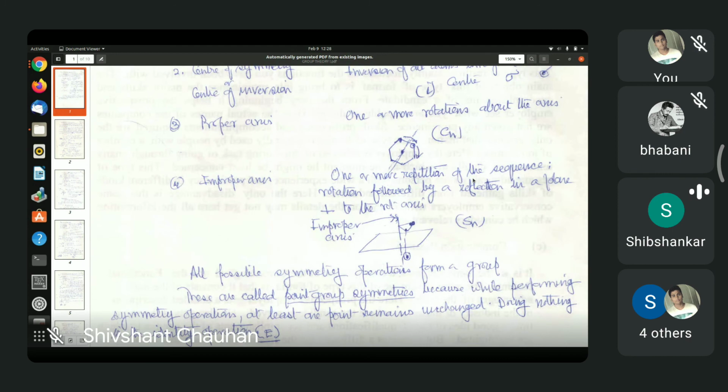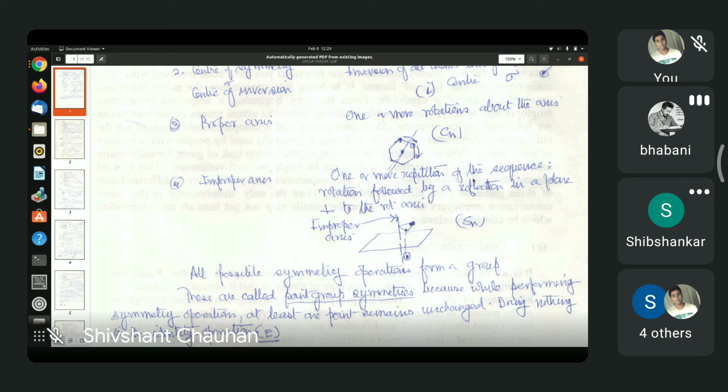Now, how are these operations mathematically represented? How are the changes, rotations or reflections or whatever, mathematically represented? They can be mathematically represented by matrices, right? If you fix the coordinate axes, you say this is the x-axis, this is the y-axis, this is the z-axis, then the matrix is fixed by the operation. Each operation has a matrix associated with it, right?